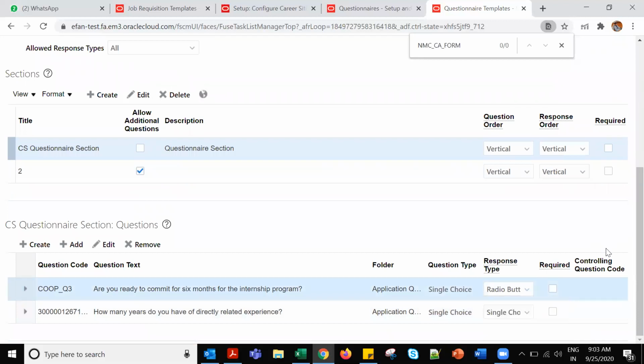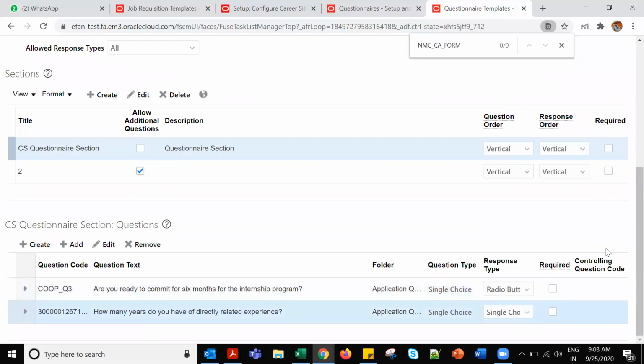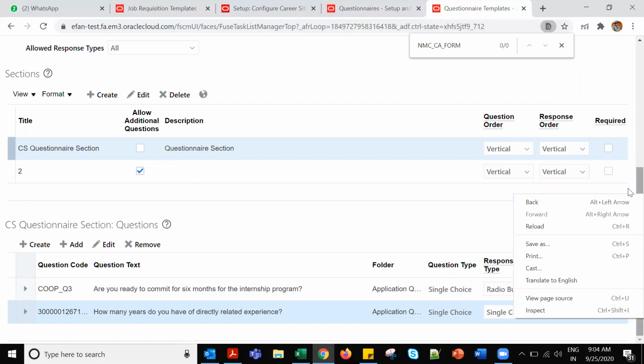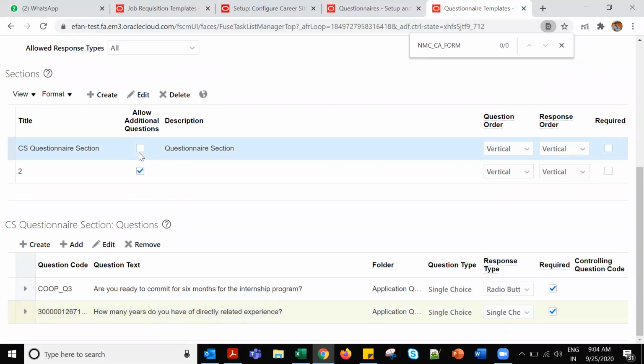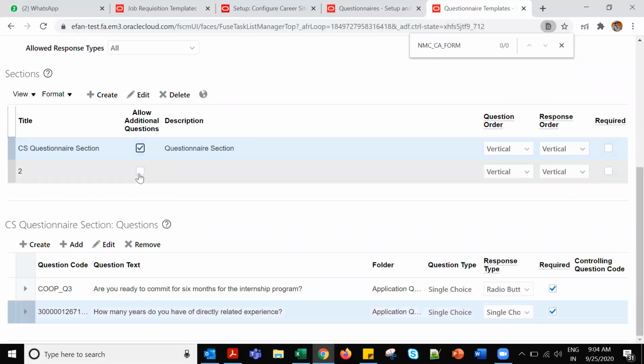Radio button with image. Single choice from the list. What does required mean here? It's not mandatory, but you can make it mandatory by clicking on this. This will be a mandatory question if you make it. Not this. Actually, you have added it under a section, right? This CS questionnaire section. Without that, we can't create. Yeah, at least one section should be there.